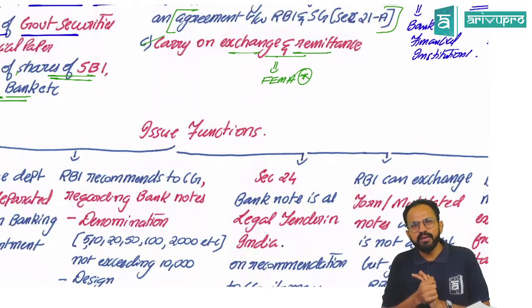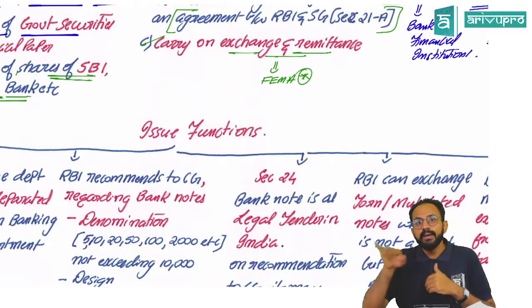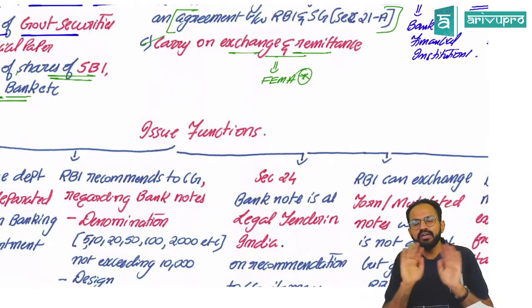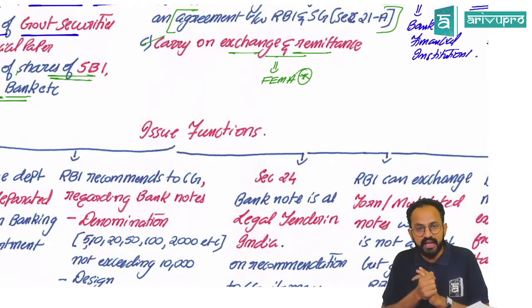Sir, the next one, you can be a banker: accept and pay money on behalf of the central government. By default, for state government, you cannot take or pay money. If you want that, an agreement, section 21A says that. And you can also carry on the functions of exchange and remittance, that is with regard to foreign exchange management.